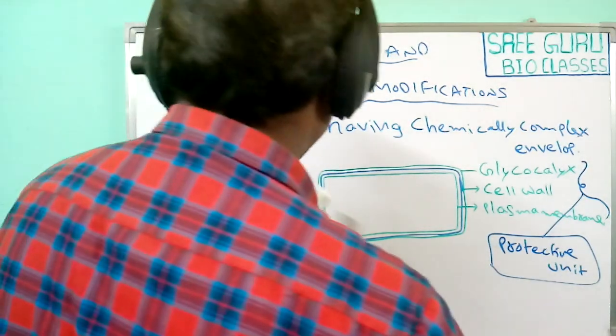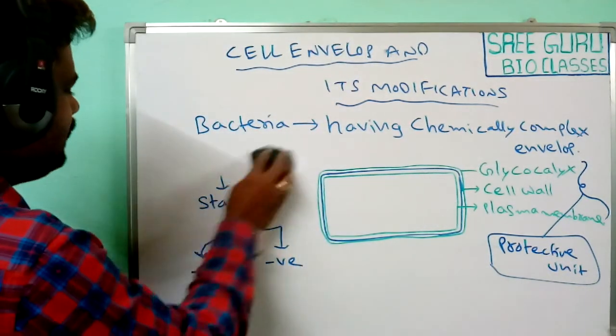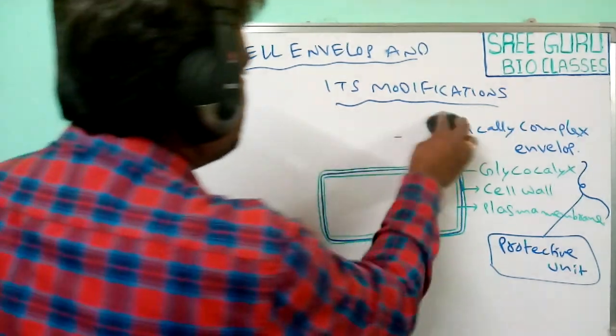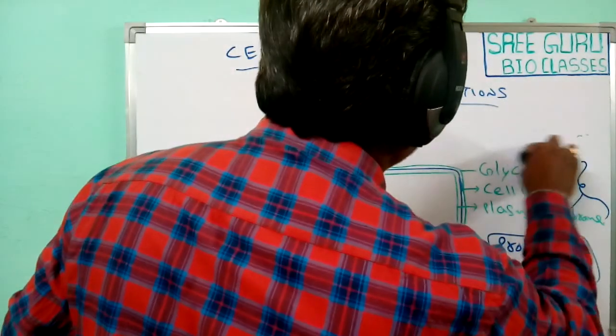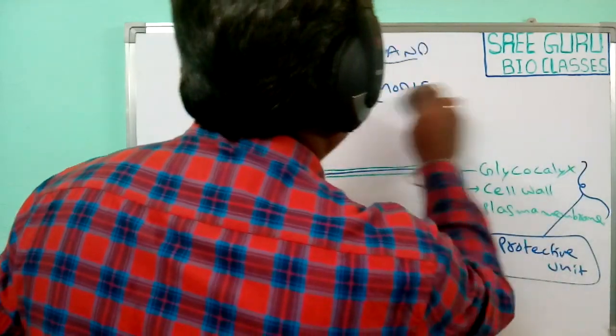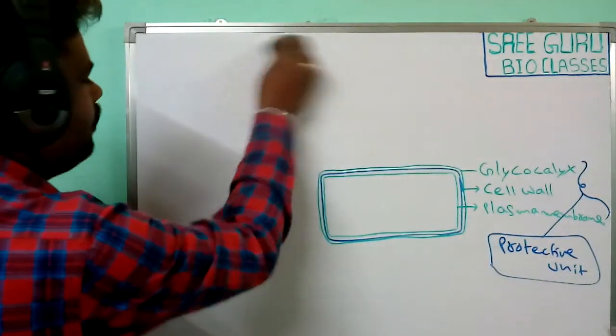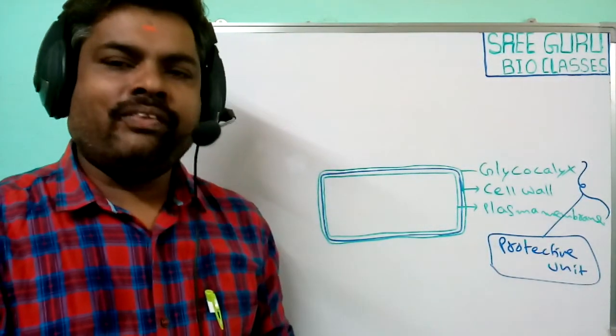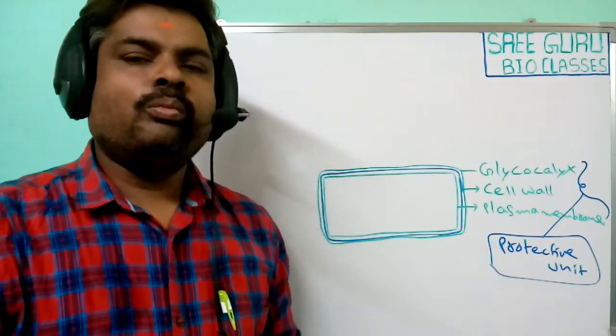Next, glycocalyx is an outer layer which is observed on the bacteria, as a part of the cell envelope. The nature of the glycocalyx also differs from bacteria to bacteria.